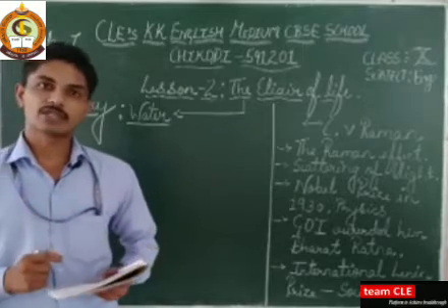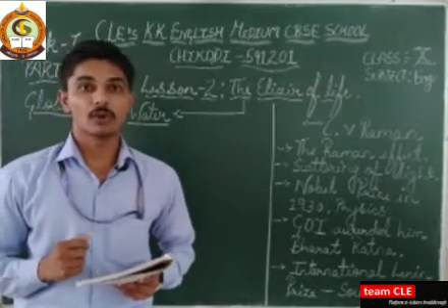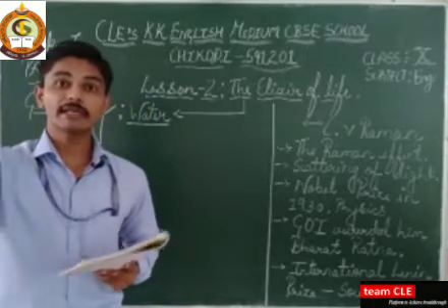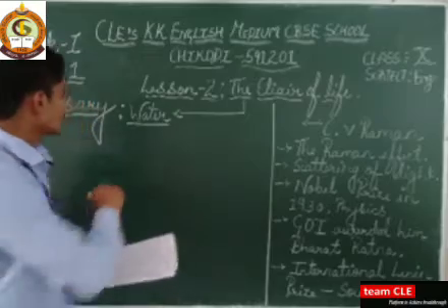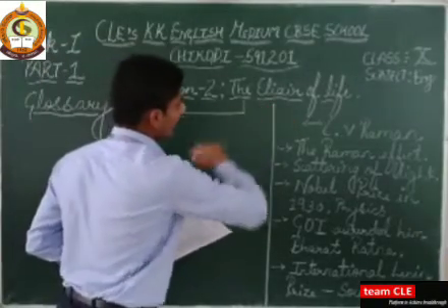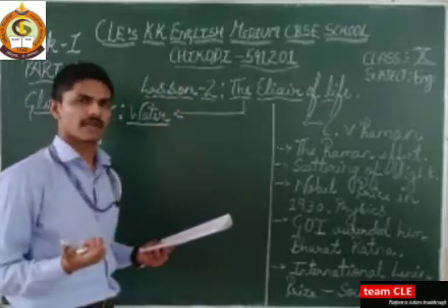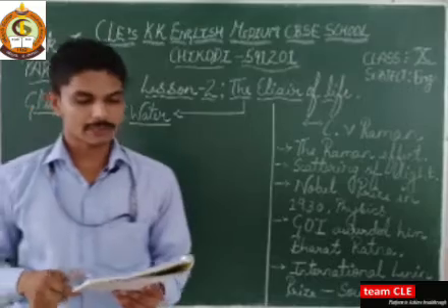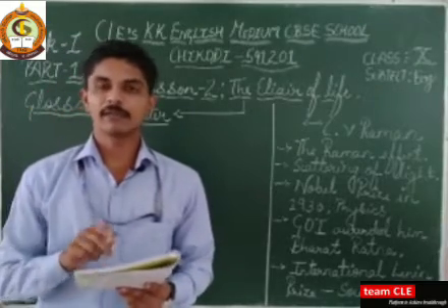That's why it is called here the elixir of life, the divine of life. The utmost important thing of our life is water. What is it? Water. So what do you mean by the elixir? An utmost important thing of life, which is water. Fine. So here we have the first pre-reading activity, which is given in the table.